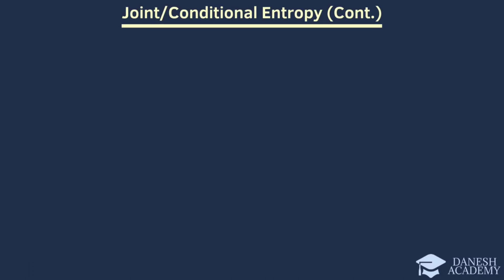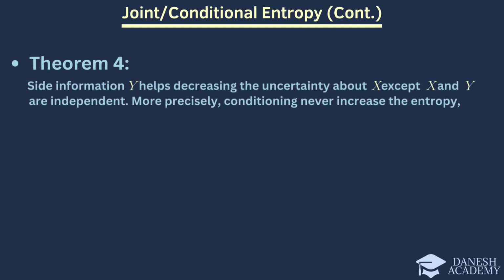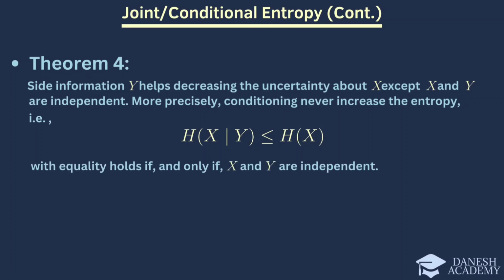In this slide, we present Theorem 4, which states that side information Y helps decrease the uncertainty about X, except when X and Y are independent. More precisely, conditioning never increases the entropy, which can be mathematically expressed as follows. This inequality holds with equality if and only if X and Y are independent. To understand this concept better, let's move on to the proof.